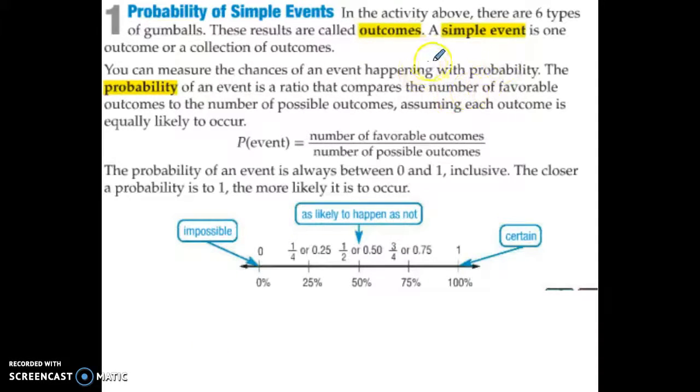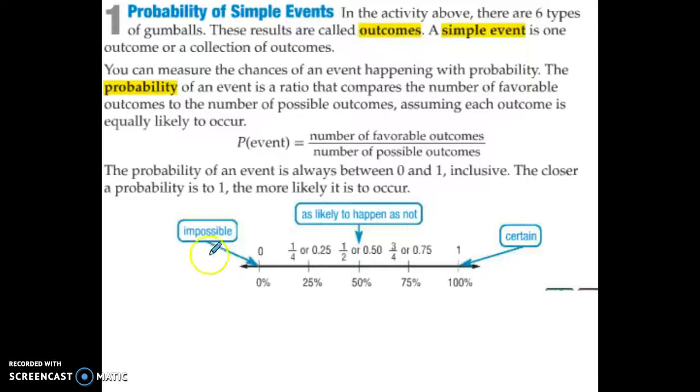And so a simple event is one outcome or one group of outcomes. Alright, so we're looking for a certain set of these numbers. For instance, what's the probability of rolling even? Okay, that's a simple event. It's a group of numbers in one. The probability is the ratio that compares what we want to all the possible outcomes. Alright? So the probability of an even getting rolled on a die, well, how many evens are there? 2, 4, and 6, so there's 3 evens.